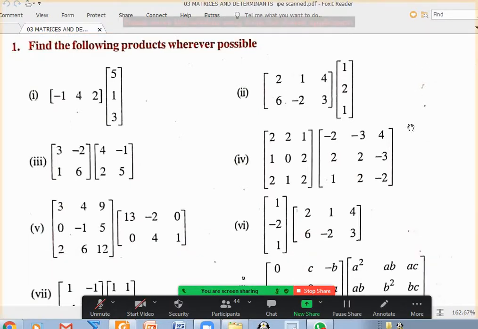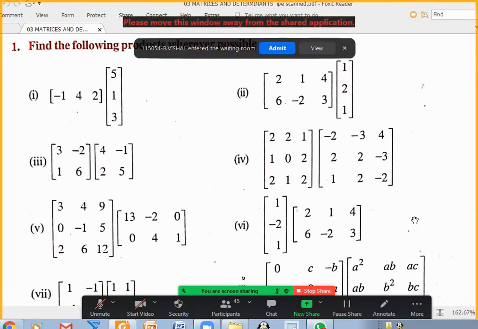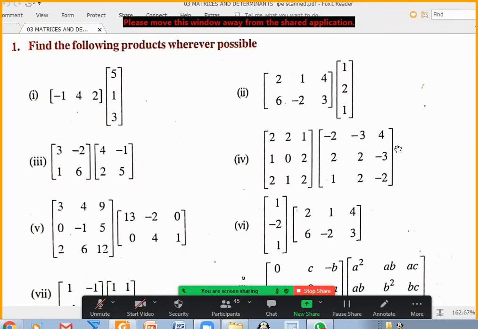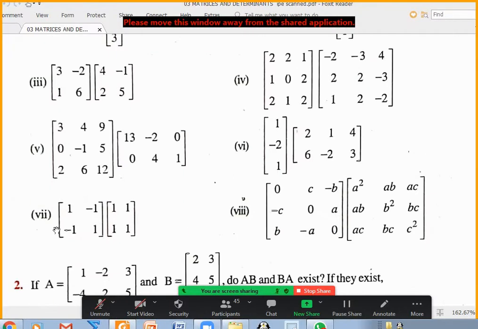Okay, you can see on the screen exercise 3B, section 1, first 6 questions. Anybody any doubts regarding these 6 questions? Sir, these questions no doubt, sir. Okay. I think this last one, what it is coming, null matrix, huh? Yes, sir, null matrix. Same question is there in mains.